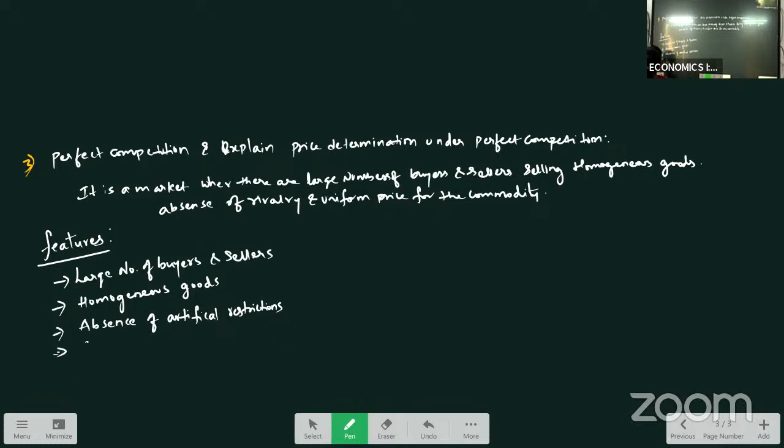One more important feature, there is free entry and free exit of the firm. Next, perfect mobility of factors of production.